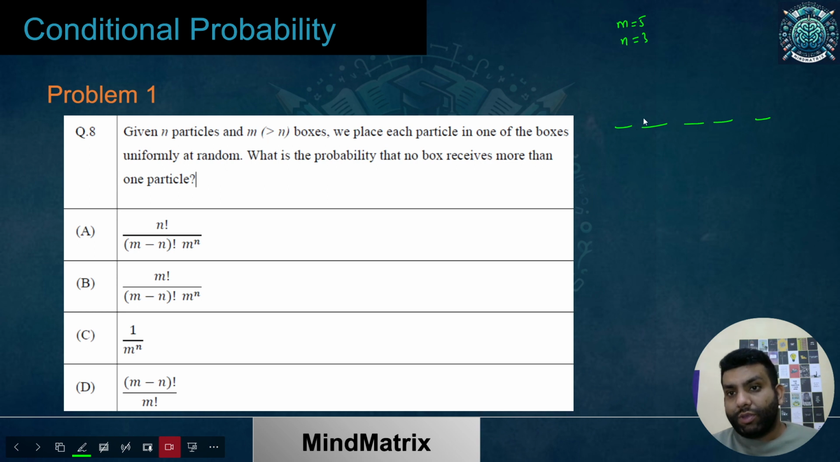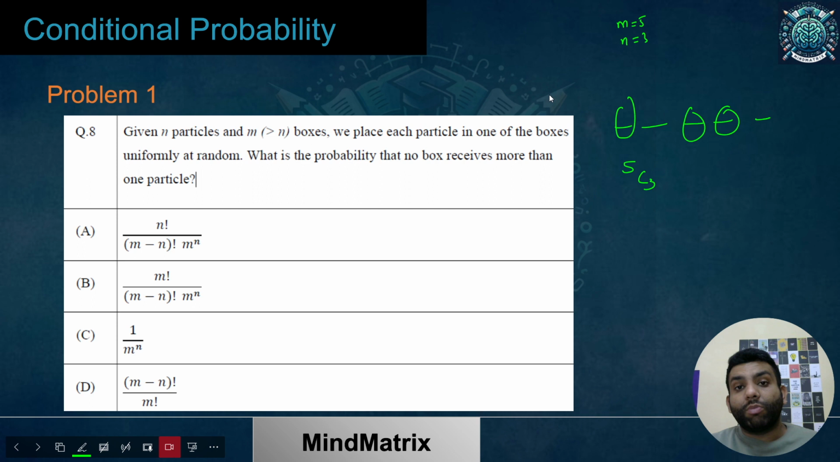The way would be that I will select 3 places out of these 5 places. What I'll do, I'll select simply 3 places out of 5 places, so it would be 5C3. And then I can arrange. Let's suppose I have picked up these three.